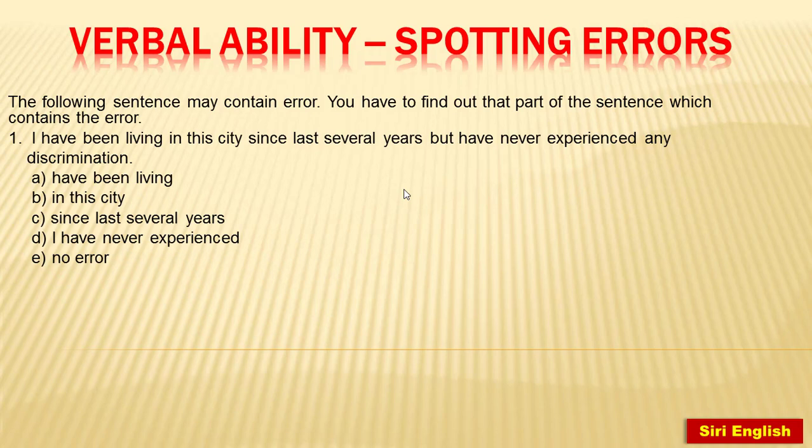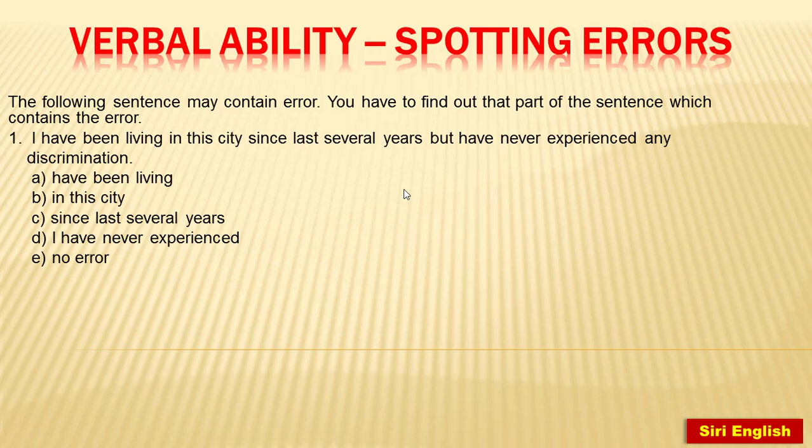In the option A, have been living. Have been living is okay. It is present perfect continuous. It is an action started in the past and still continuing. Okay, there is no error. In the city seems right. Since last several years, we find error. Have never experienced, no error.